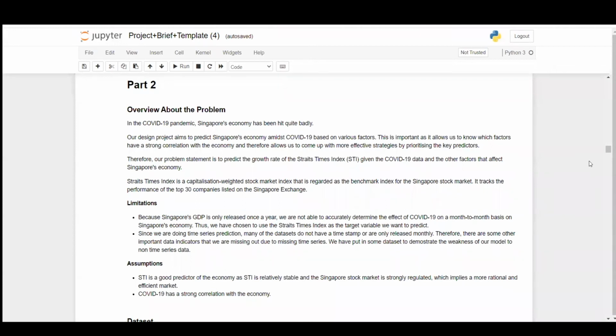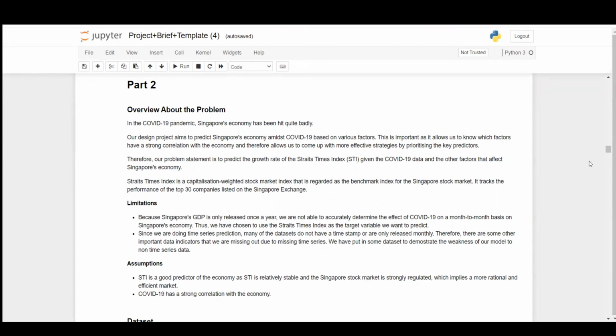All right, so in the COVID-19 pandemic, Singapore's economy has been hit quite badly. Our project aims to use the Straits Times Index as an indicator of Singapore's economy amidst COVID-19, based on other COVID factors. This is important because it allows us to know which factors have a strong correlation, and allows us to come up with better strategies to prioritize the key predictors in our coping strategy.